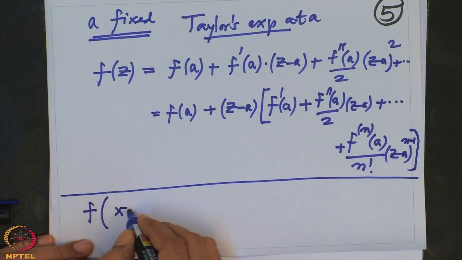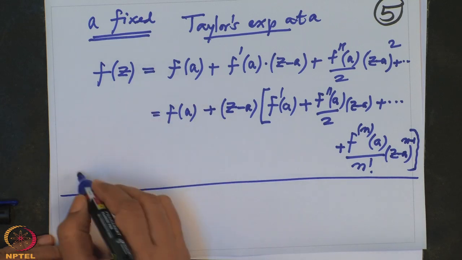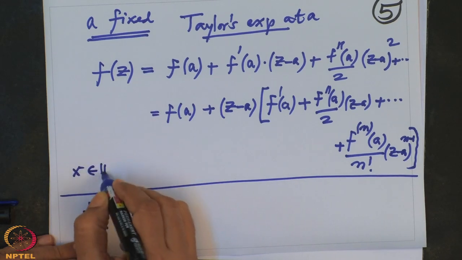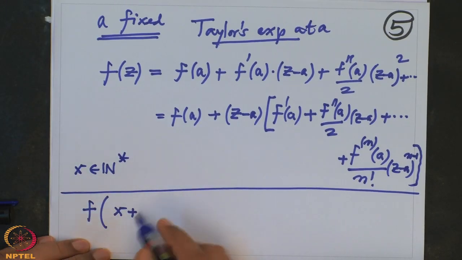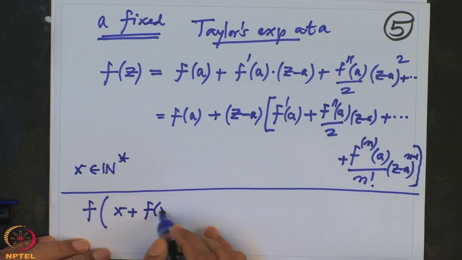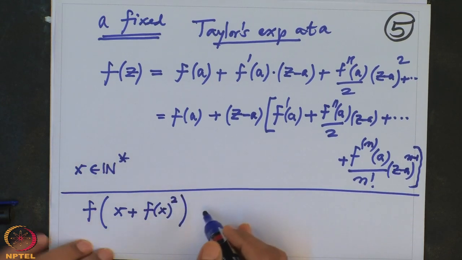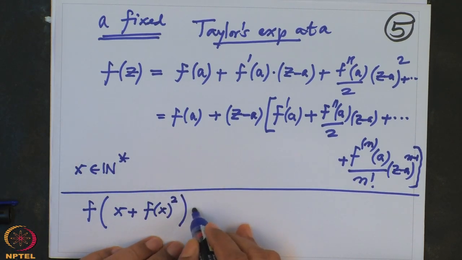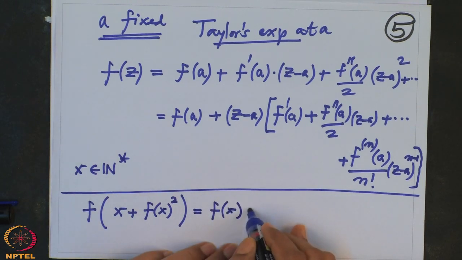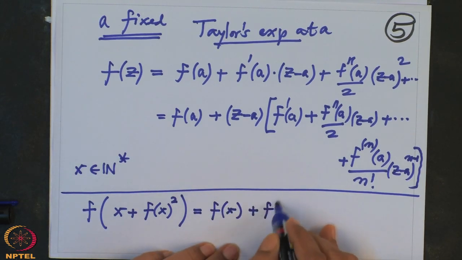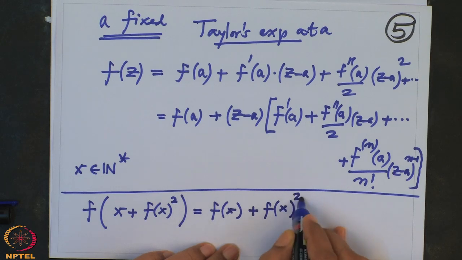I take any x in natural numbers, and then take x plus f of x square. Then the Taylor expansion of this will be f of x plus f of x square times y.